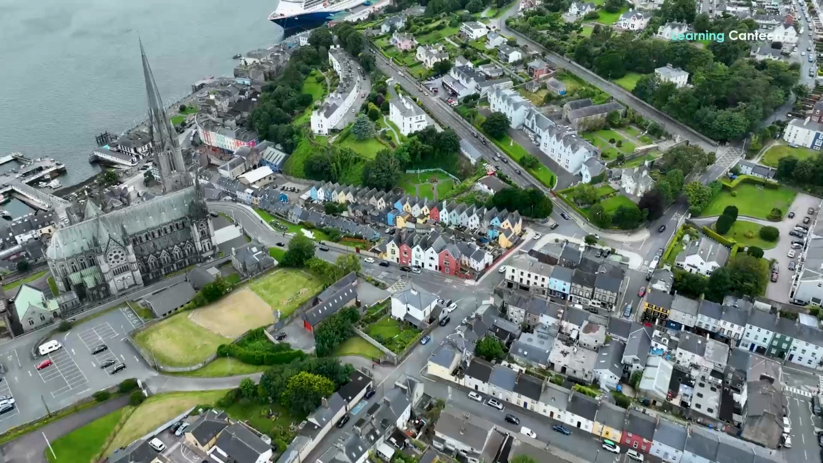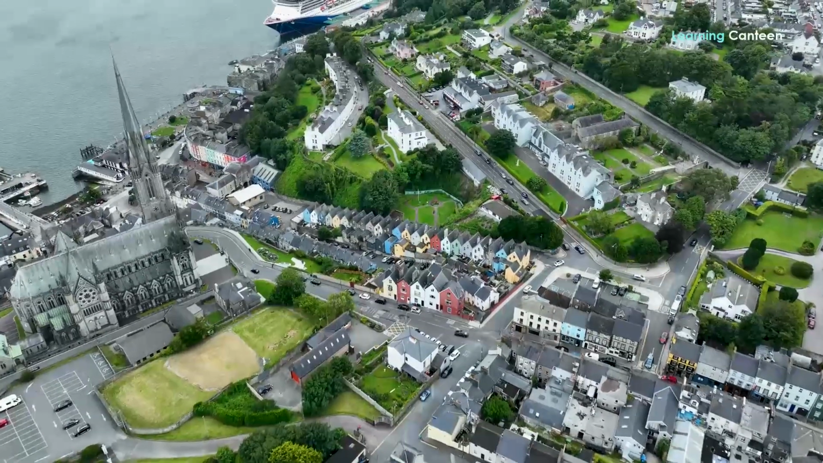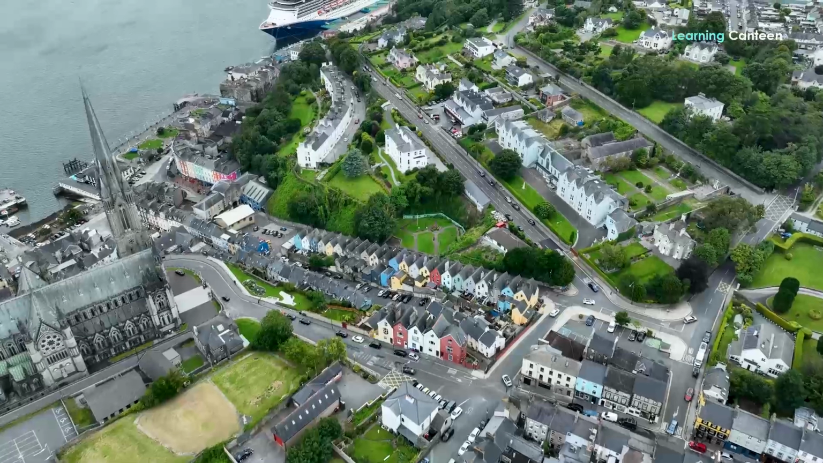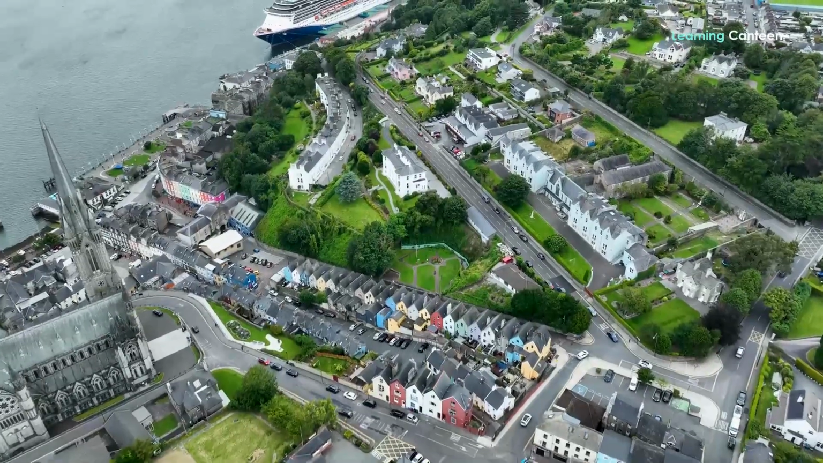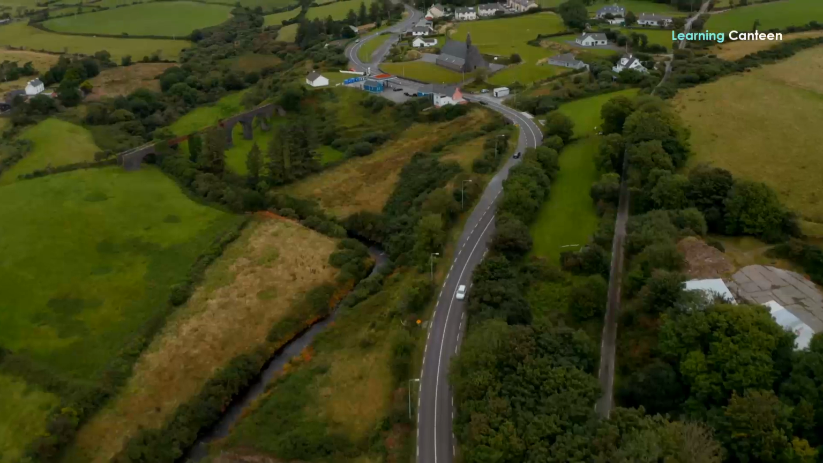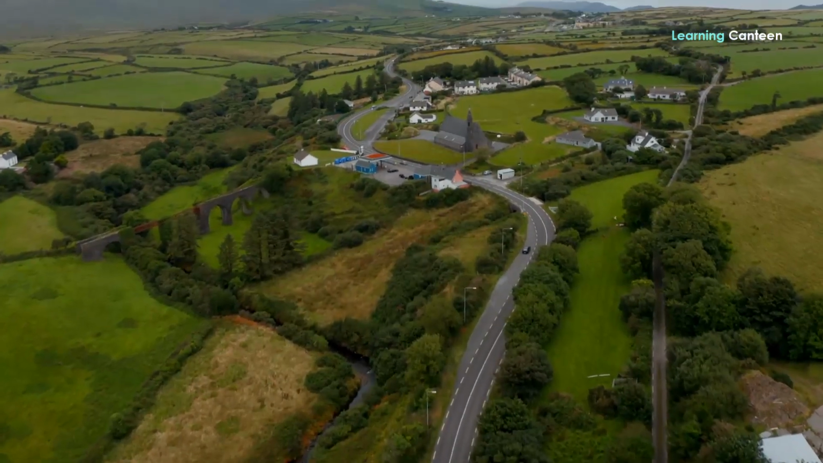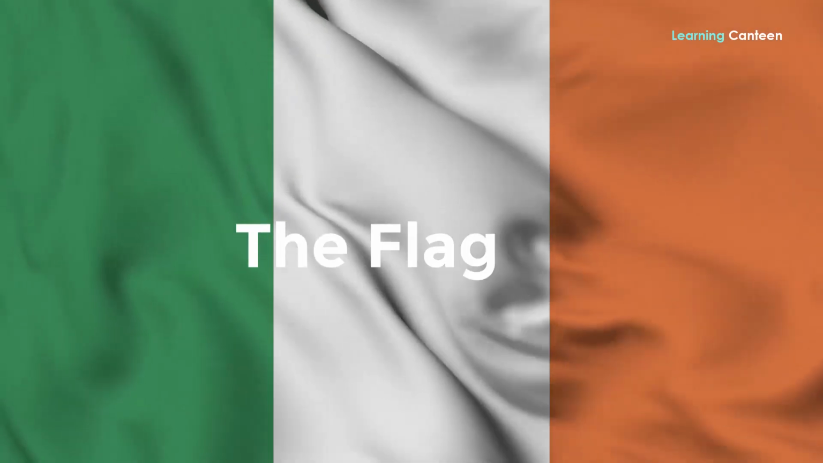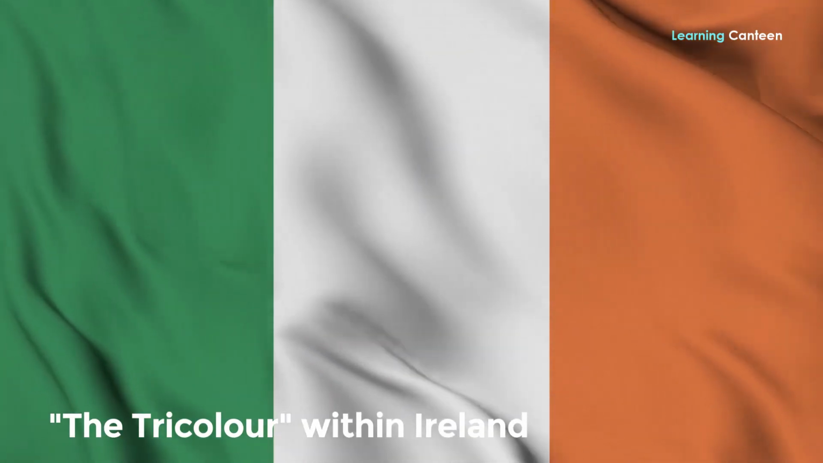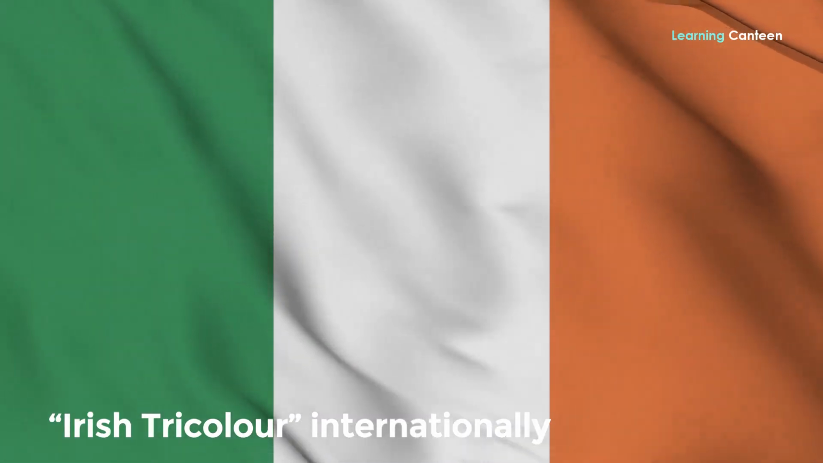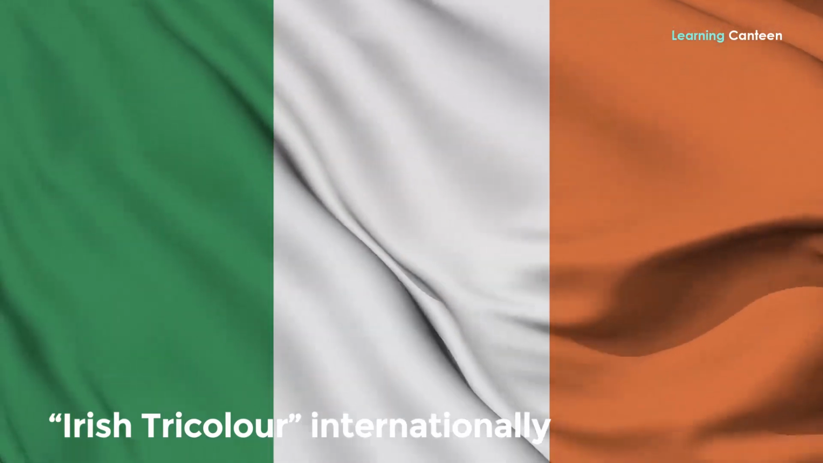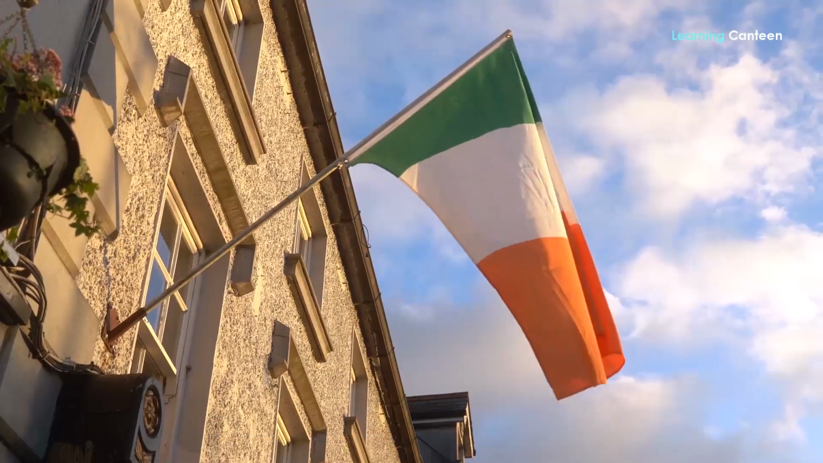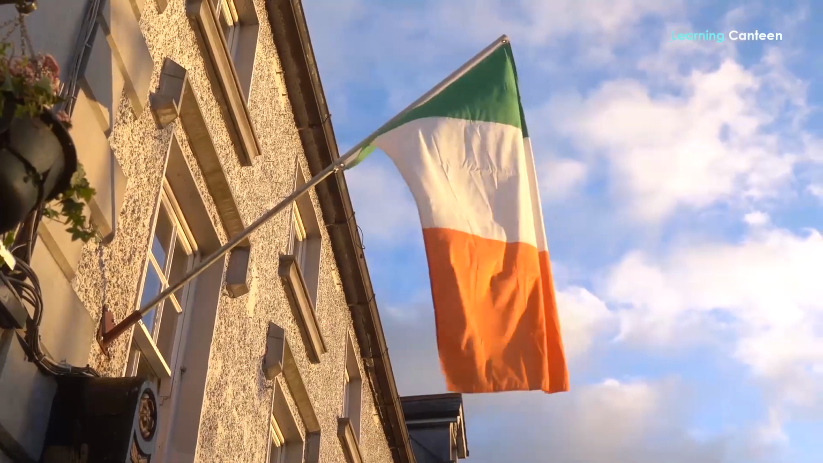And if you plan to visit either country, you'll encounter a powerful symbol that represents a nation's land, people, and government, one that truly sets these two nations apart. What could it be? The flag. The national flag of Ireland is commonly referred to as the tricolour within Ireland, and as the Irish tricolour internationally. It features 3 vertical stripes: green on the hoist, white in the center, and orange on the fly.